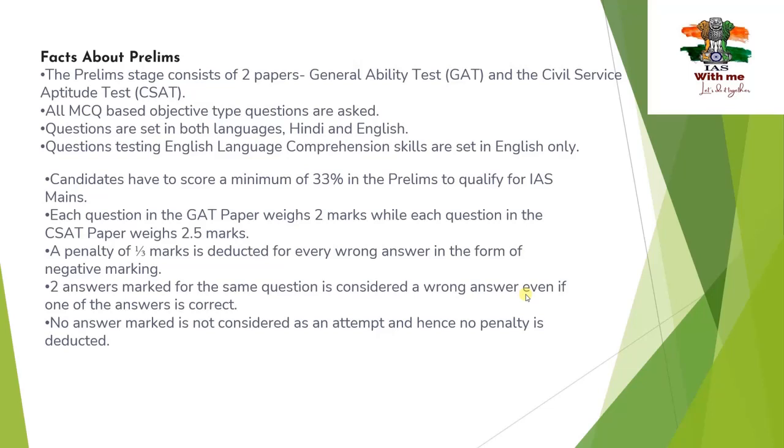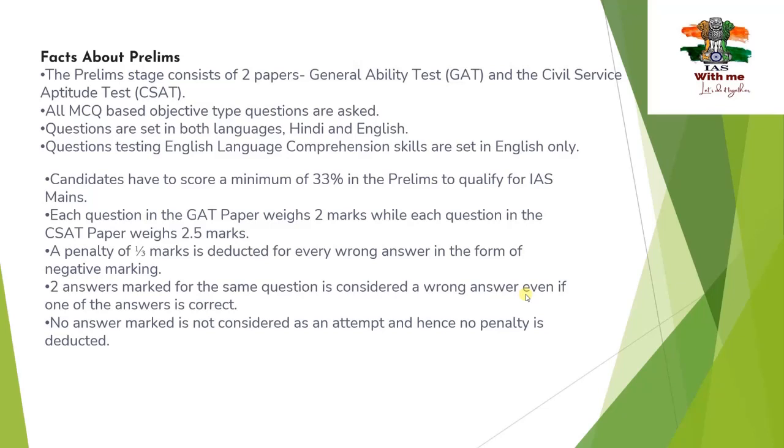Questions are set in both languages, Hindi and English. So every question paper will have the questions in both languages, English and Hindi. Now questions testing English language comprehension skills are set in English only. So when it comes to testing your English communication and comprehension skills, the questions will be given only in English but not in Hindi. Candidates have to score a minimum of 33% in the prelims to qualify for IAS mains. So the person who is attempting the prelims has to score 33% in the prelims.